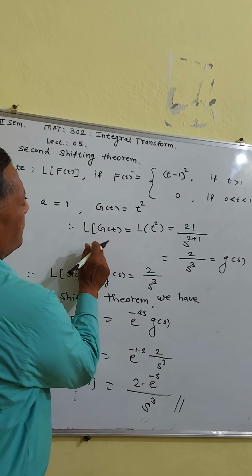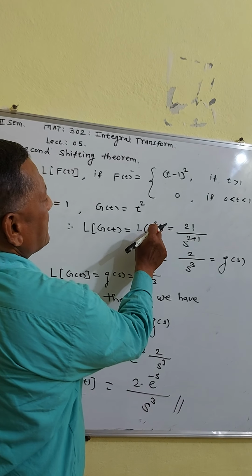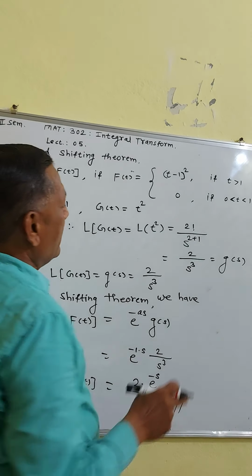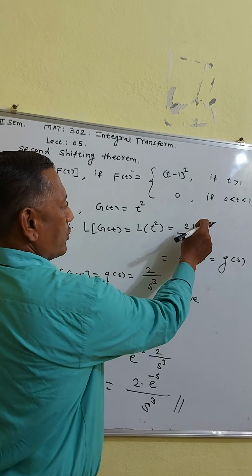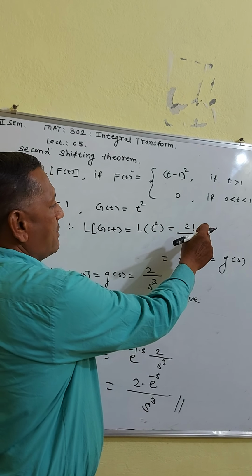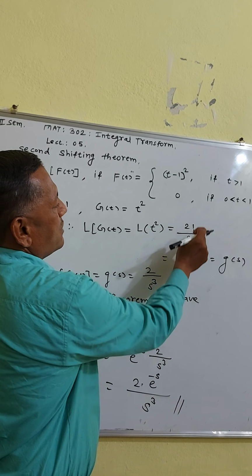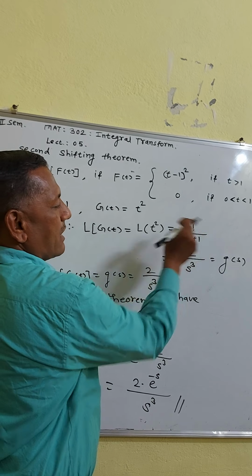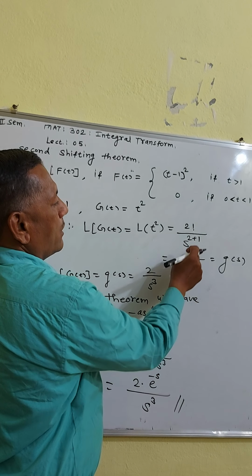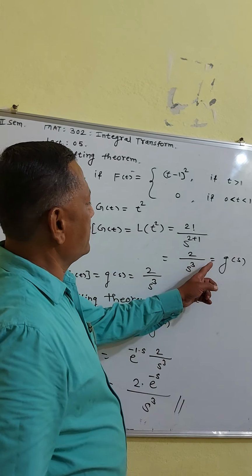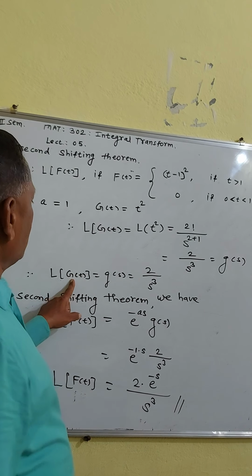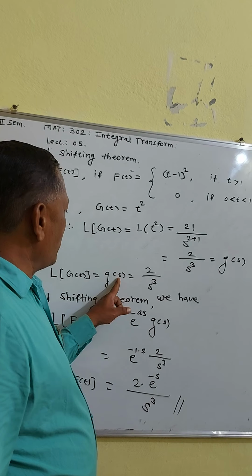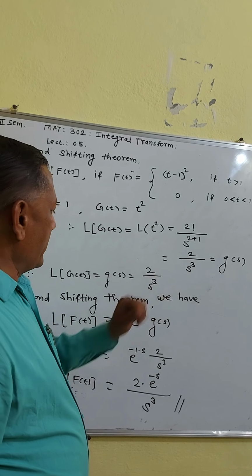Therefore, the Laplace transform of g of t is equal to the Laplace transform of t square. But what is the Laplace transform of t square? It is factorial n upon s raised to n plus 1. Here n means 2, so factorial 2 upon s raised to 2 plus 1, which is s cube. So 2 upon s cube, and we take it as G of s. Therefore, the Laplace transform of g of t is equal to G of s, which is 2 upon s cube.